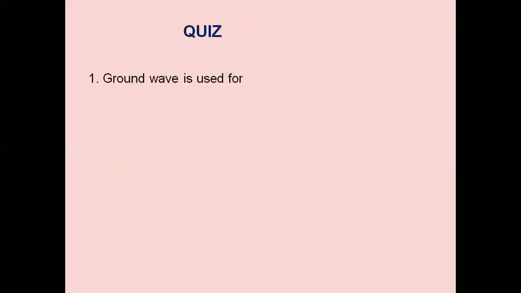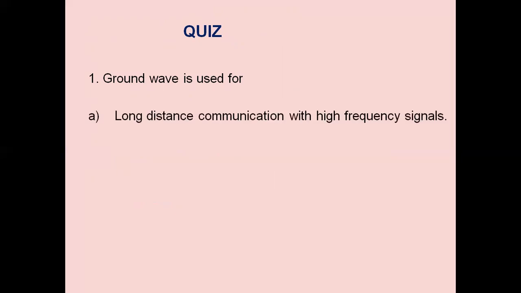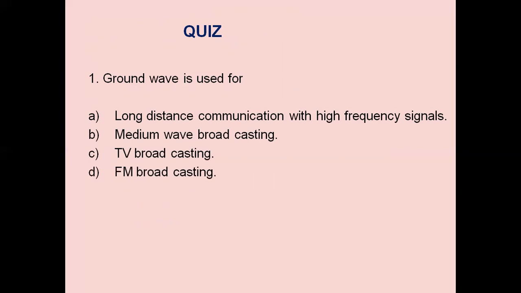Now let us answer some quiz questions. Ground wave is used for, different options are given here. Ground wave is used for option B, medium wave broadcasting. That means AM radio broadcasting.